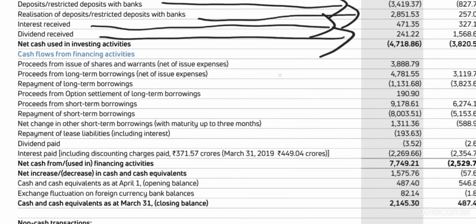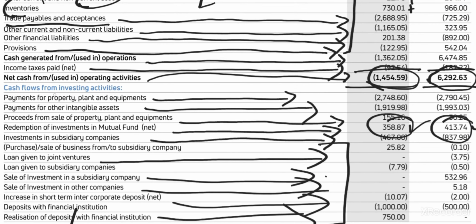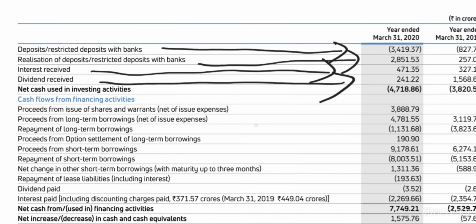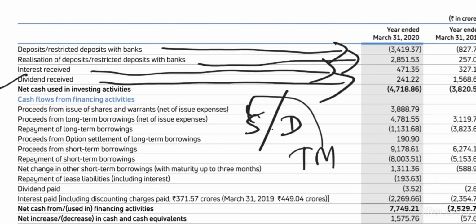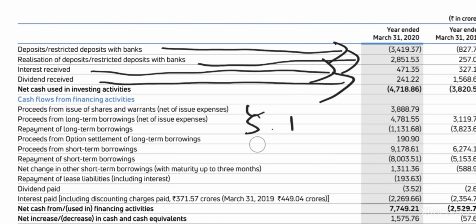What's the difference? Here, in the investing activity, whatever is the interest and dividend, this is predominantly from the share market for the company or the debt market for the company. Okay. See, Tata Motors has invested in the stock market, they got some dividend. They have invested in, say, Hindalco, Dabur, Marico, such companies, and ITC, or something. So from different companies they got dividend. And in the debt market, they bought some debt funds from some company. So non-convertible debentures, whatever, NCDs, something they got. So that's how it works.